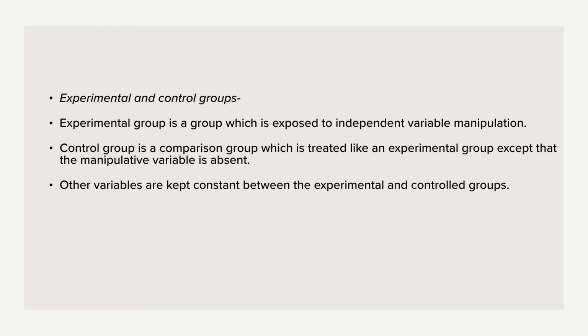That is your control group, because the manipulation of independent variable is not present there.